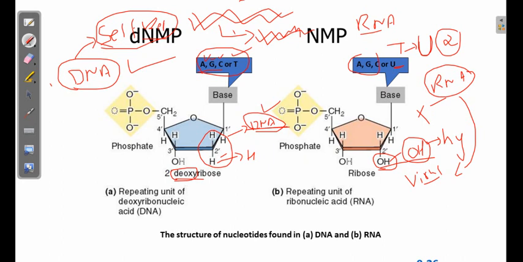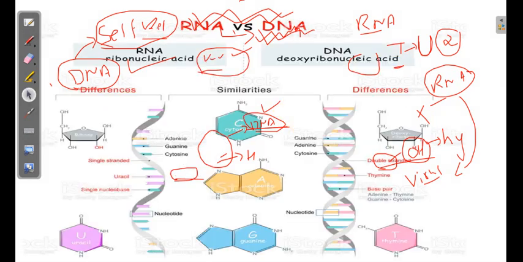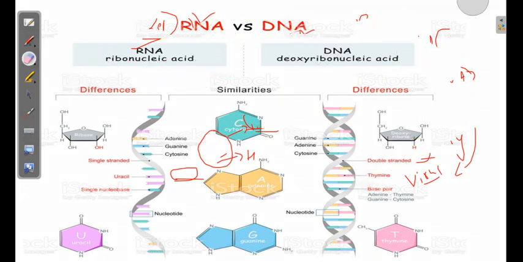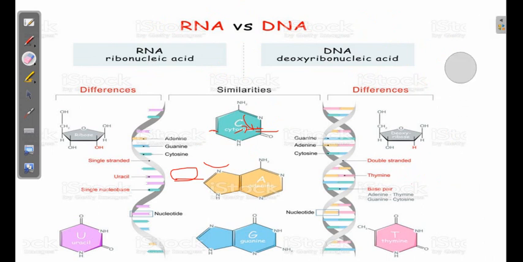So let us summarize the difference between DNA and RNA, because this structure of DNA and RNA has lots of critical parts, and that is why you can expect questions from the structure of DNA and RNA. As I have summarized the structure of DNA and RNA over here, you can see that it comes in mainly three parts. First is how it looks: double strand, single strand.